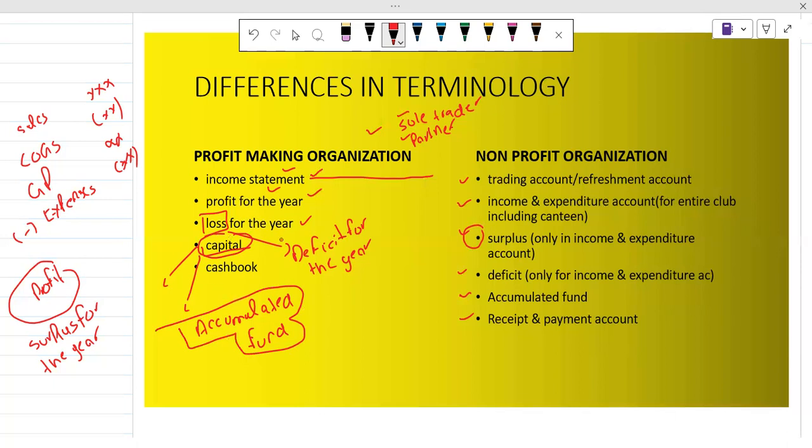After that, we know that if we are making accounts for partners and sole traders, we use a cash book. Cash book is basically very simple. It has two sides, debit side and credit side.